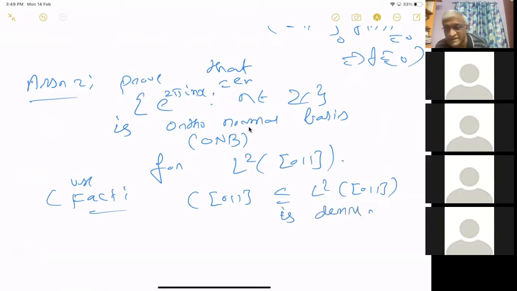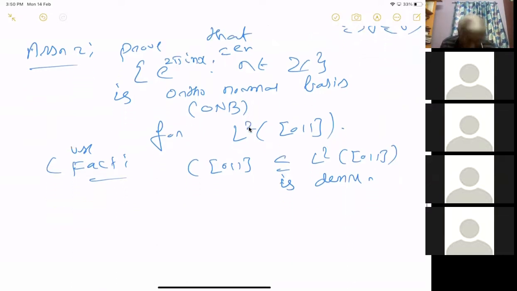Do you know this? Does anybody not know this? I'm sure some of you should know. Those who attended my course last year should know this because it was done. Anyone who does not know this, tell me. You can look at last year's course, or any standard book. I think Shiva Atreya Sundar's book has this, or Kesavan's book will also have this. So how will you prove this?